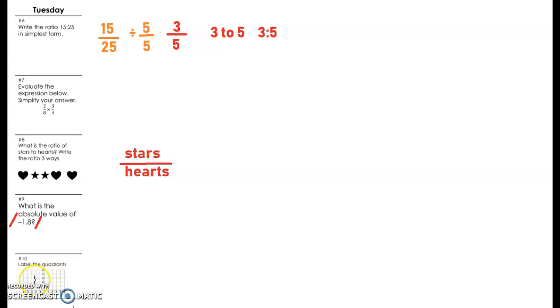And finally, number 10, label the quadrants. It goes in a big order, like a big C right here. I just want to see what you guys know on this one, if you could do this on your own. Label the quadrants. Hopefully you guys can do it. There's only 4. So that's my clue for you guys. All right, that's Tuesday's homework.